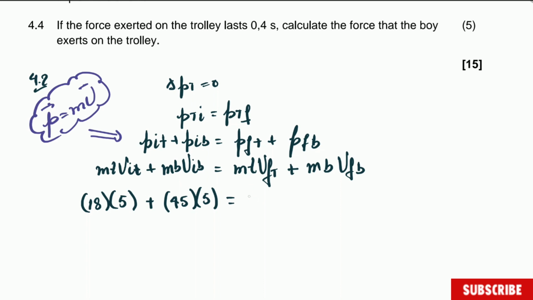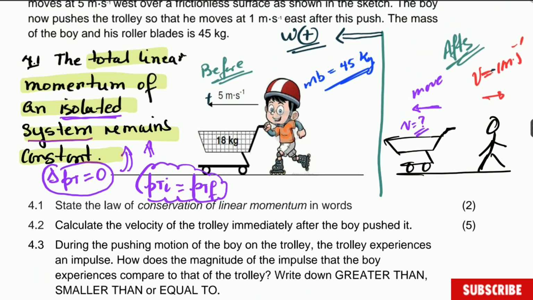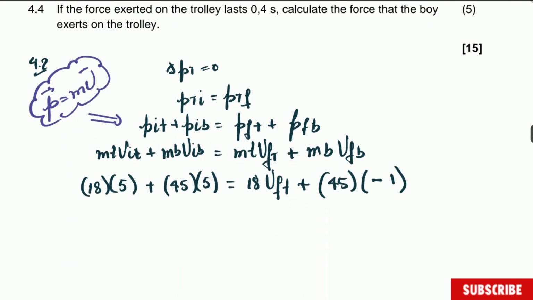This one is the mass of the trolley, 18, multiplied by the final velocity of the trolley. We are looking for that one. This is for the trolley, plus 45. And now this one is 1 meter per second, but it's in the opposite direction, and therefore we must use the minus symbol, as you can see there. Guys, the rest is calculation.